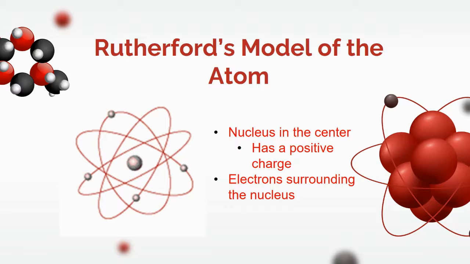And so with this kind of version, he said that there's the nucleus in the center that has a positive charge, and then there's electrons surrounding the nucleus. Those electrons are kind of floating around in these rings. And ironically enough, I didn't even realize it, but there's another version of it. With Rutherford's model, that's kind of the big change here: he realized that instead of the nucleus being this really big thing, it was this really, really tiny thing.